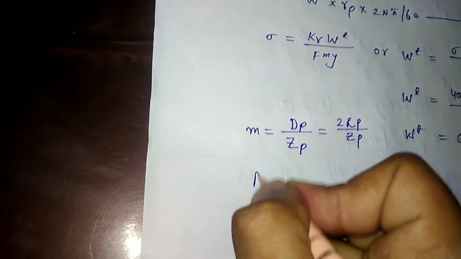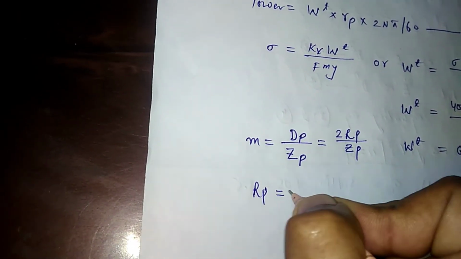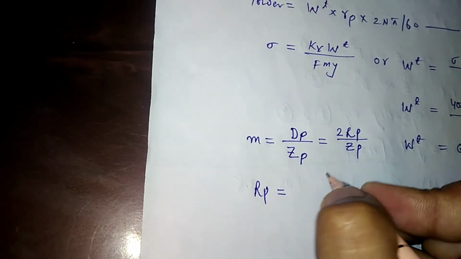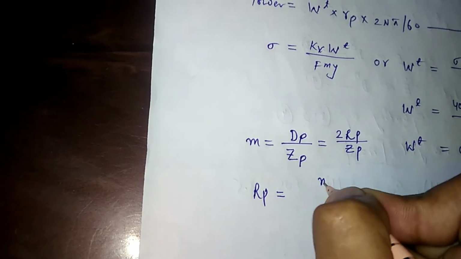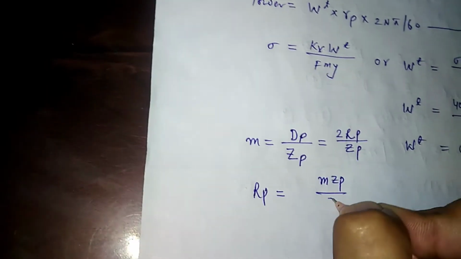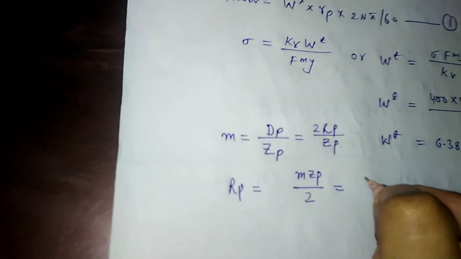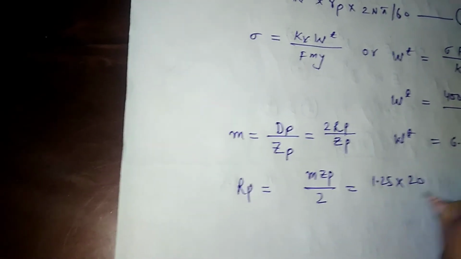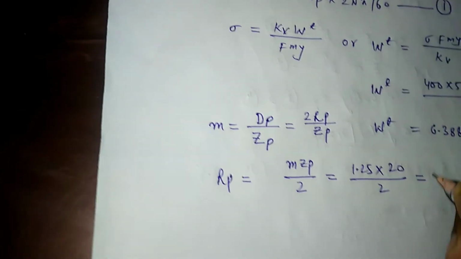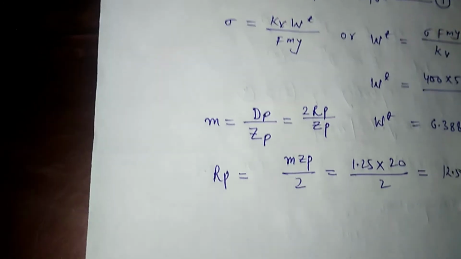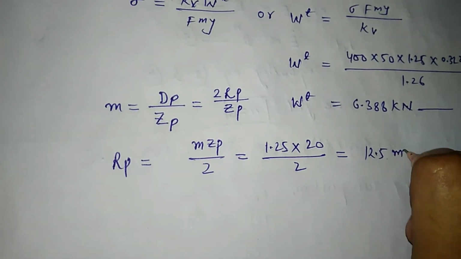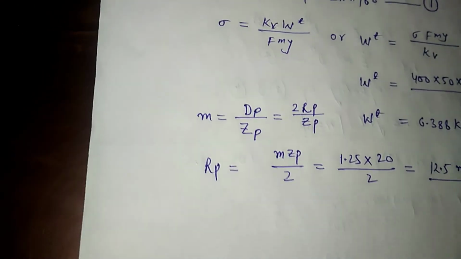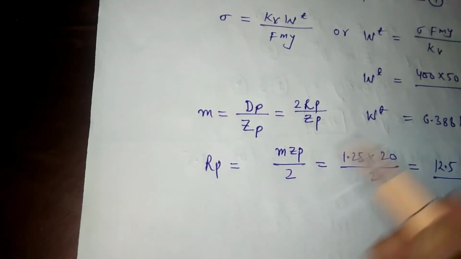So from here rp, the radius of the pinion, will be equal to m zp by 2. Here module is 1.25 and zp is 20, upon 2. So this will be equal to 12.5 mm. Now we have both values Wt and rp.